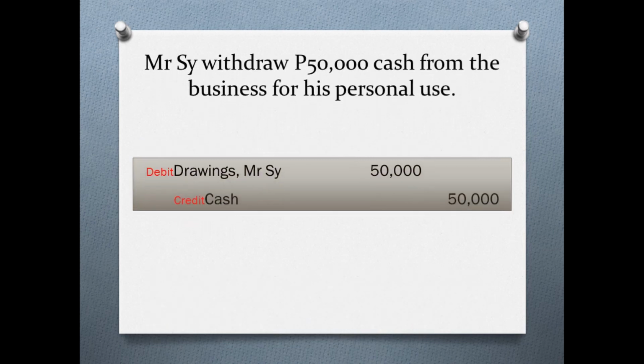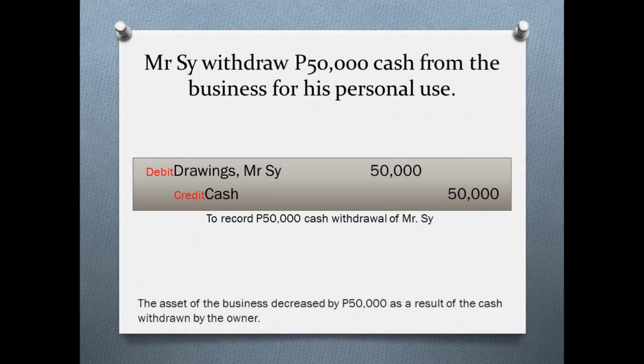Now guys, let us say that Mr. C needed 50,000 cash for his own personal use. So, Mr. C withdrew 50,000 cash from the business for his personal use. The entry for this would be debit drawings, Mr. C, 50,000, credit cash, 50,000, which is to record the 50,000 cash withdrawal of Mr. C. The asset of the business decreased by 50,000 pesos as a result of the cash withdrawn by the owner, who is Mr. C.